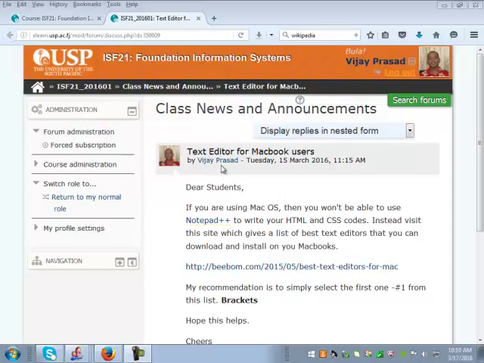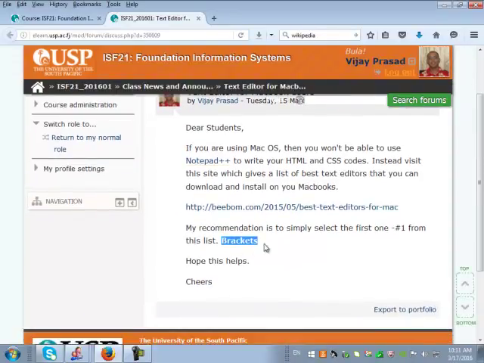But this particular one, it says text editor, for MacBook users. So this is only for people who are using Apple products. That means you won't be able to download Notepad++ and use it. So instead you go to this site and try to download the first one, which is Brackets, or you can choose the second one if Brackets doesn't work either.